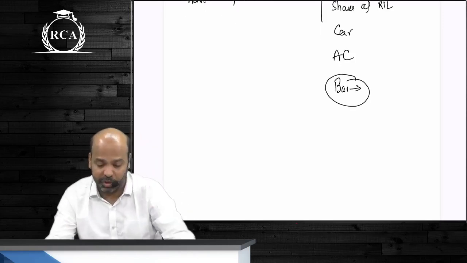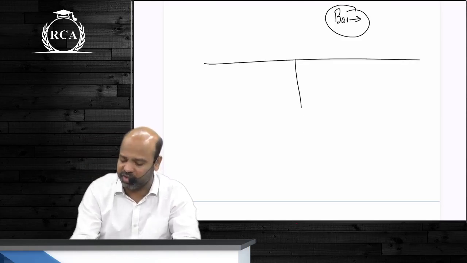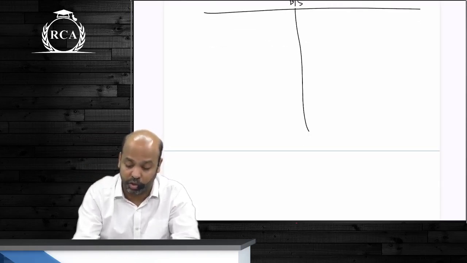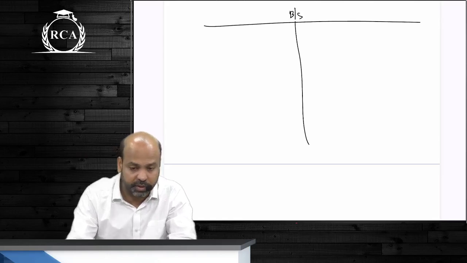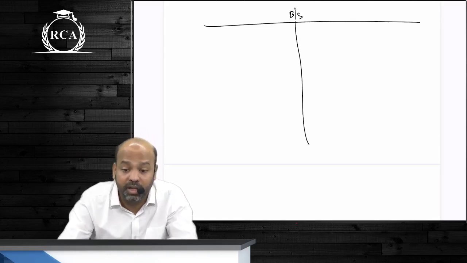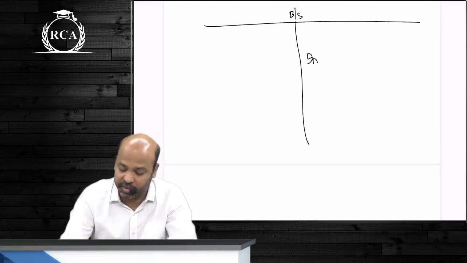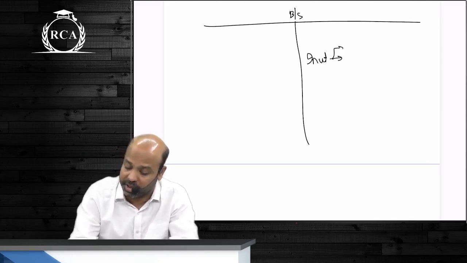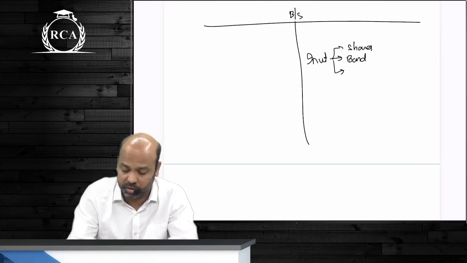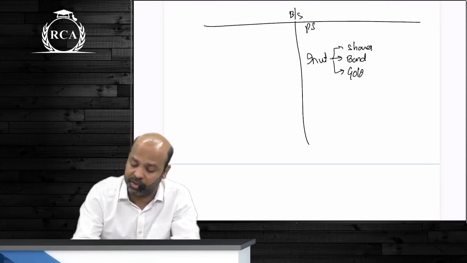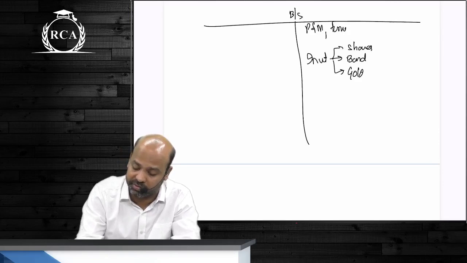You take the example of anything else, beta. You have done so many questions in your foundation based on the balance sheet. Can you name a few assets that you disclose? Investments. Investments can be in equity shares, it can be in bonds, it can be in gold. Yes or no? Okay. You've spoken about plant and machinery, you've spoken about furniture, there will be building.